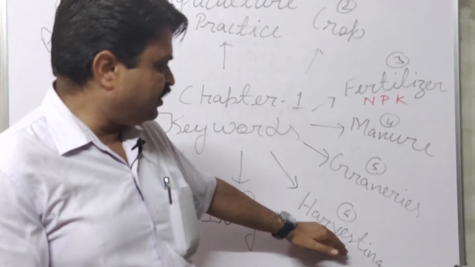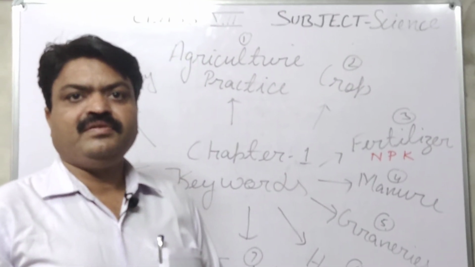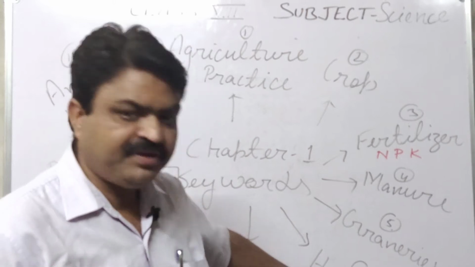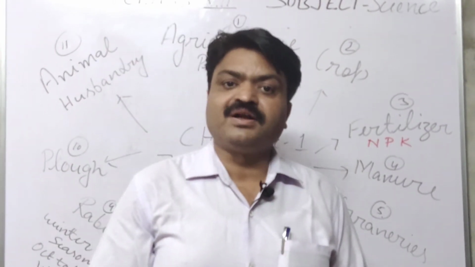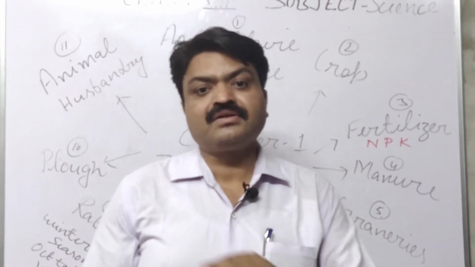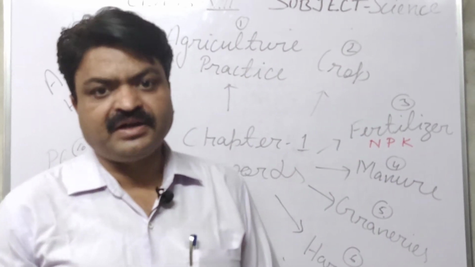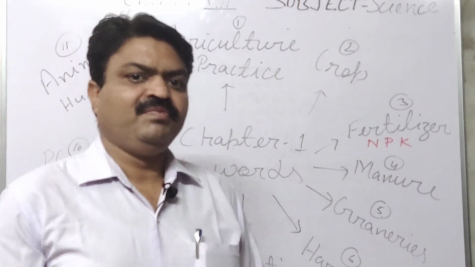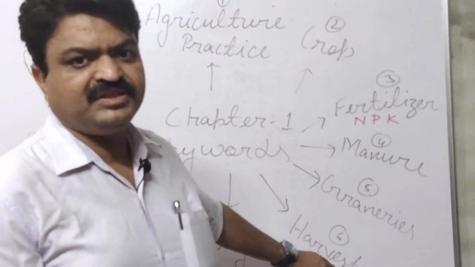Next is harvesting. It is the agricultural activity in which farmers cut their crops. The cutting of the crop is known as harvesting.